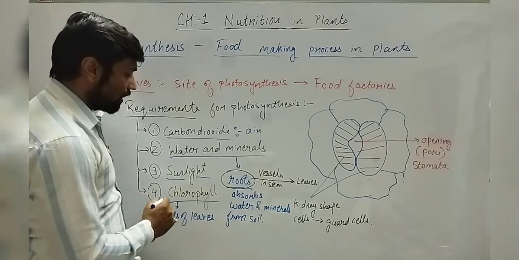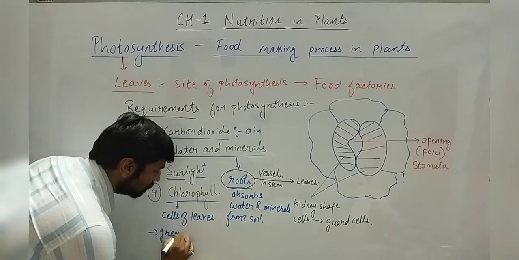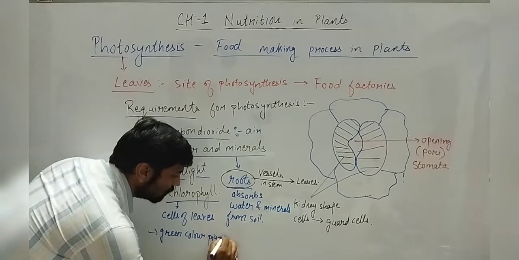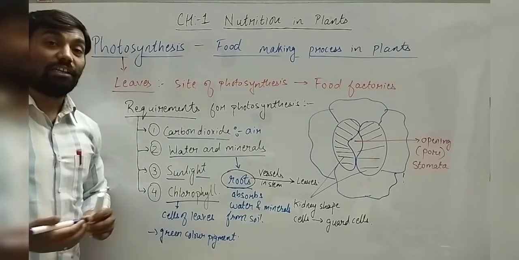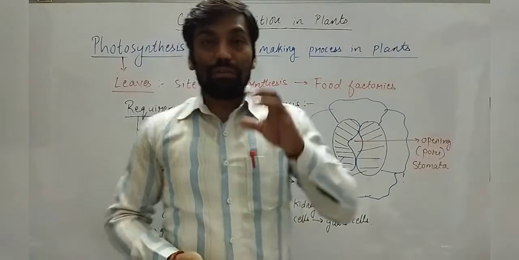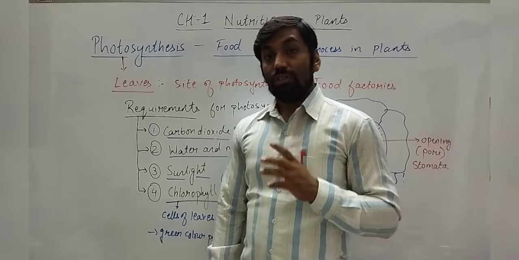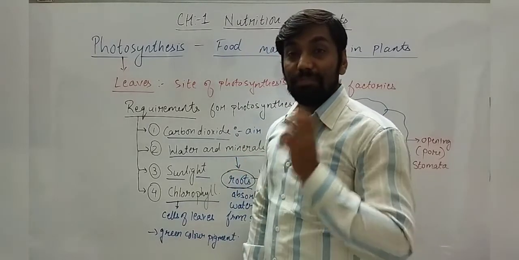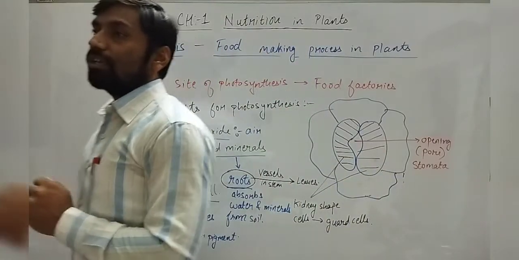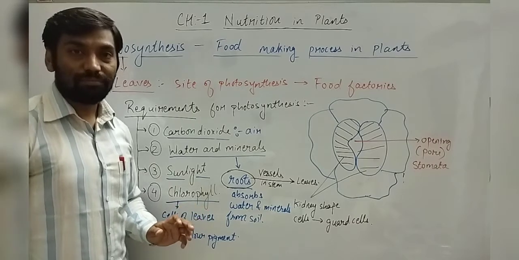About chlorophyll, what I can say is chlorophyll is a green color pigment which gives color to the leaves. We know most of the leaves are green in color. So why are they green? Because of the pigment called chlorophyll. That is why the leaves are green in color.